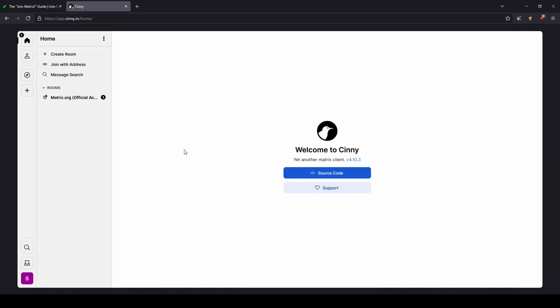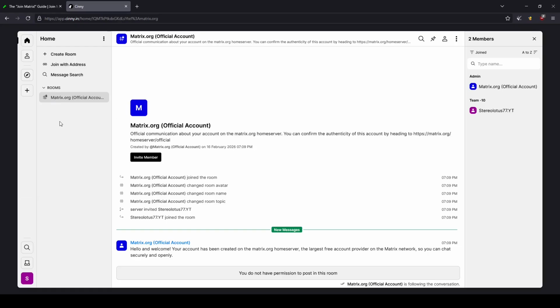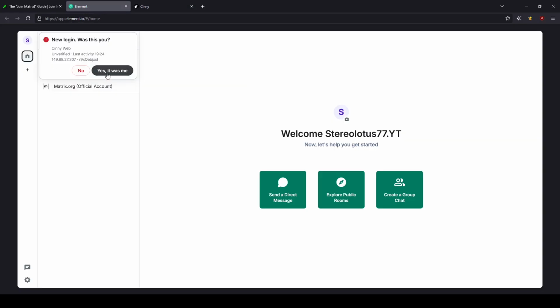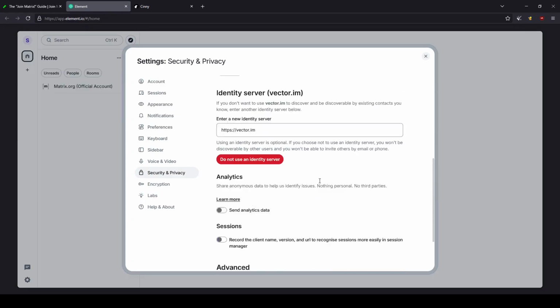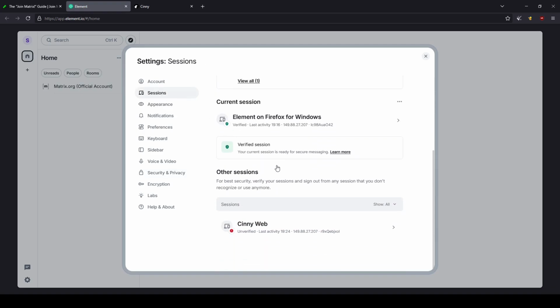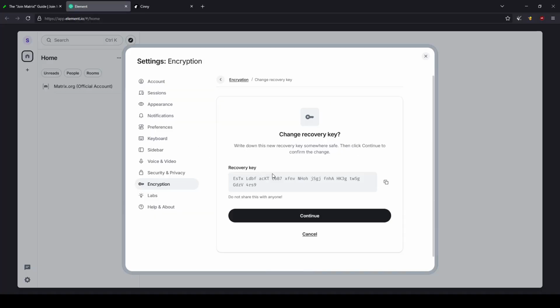Before you close your session, or for our cases, when we go to open our Element session, our Element browser, this is where we'll be verifying the account, that we will be creating a recovery key to access the account with future sessions with all of the encryption. So the verification or recovery key is that method that we'll be using. However, there are other ways, such as a passphrase or verifying with a secondary device. Now, here's the recovery key that we are utilizing for this.